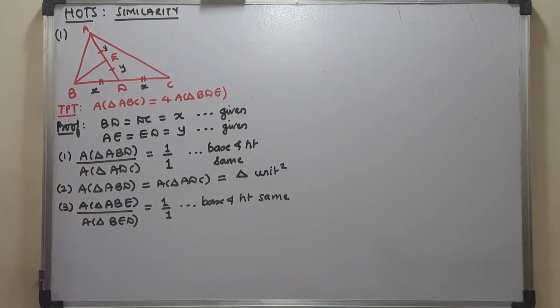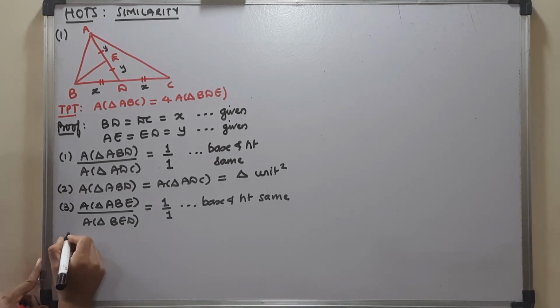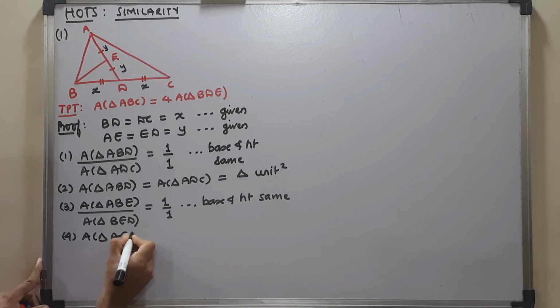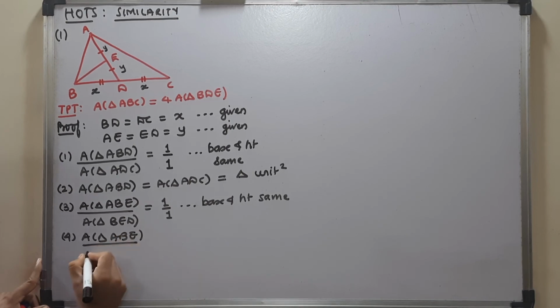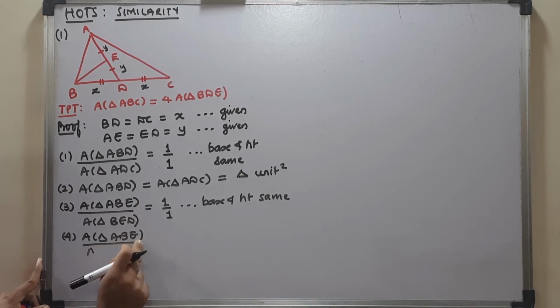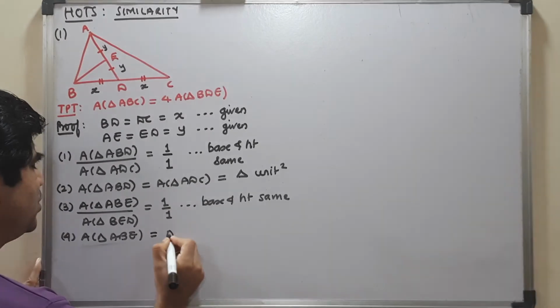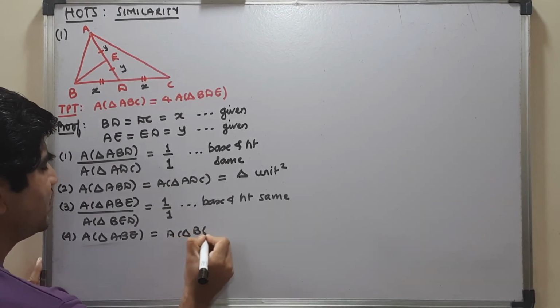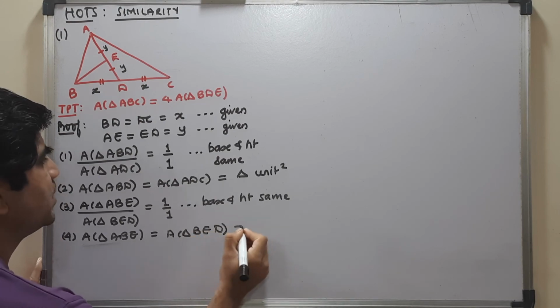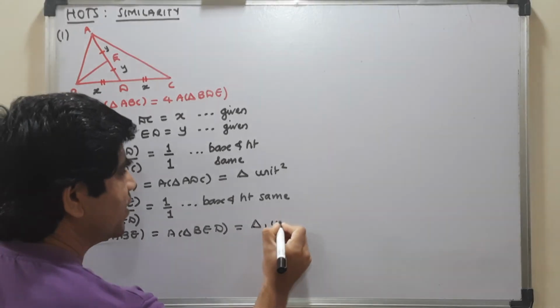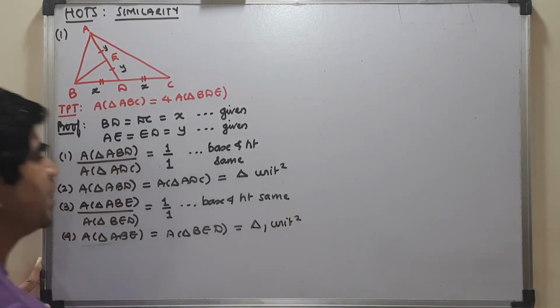So area of triangle ABE is equal to area of triangle BED. Let it be assumed as delta 1 unit square.